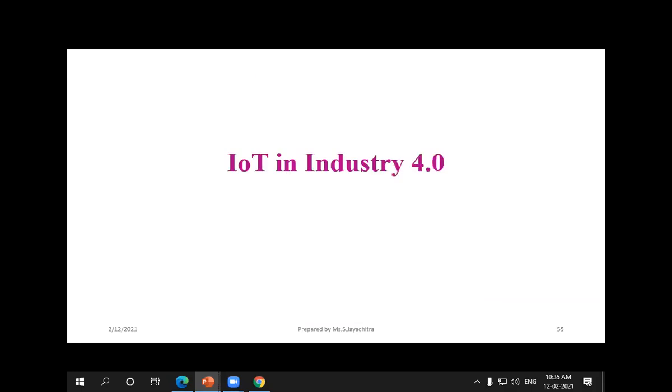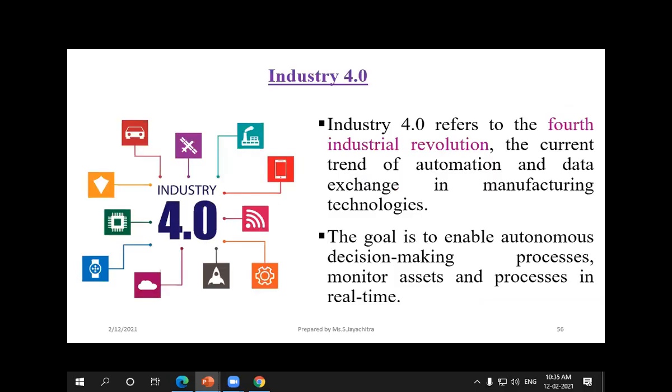So this is IoT in Industry 4.0. Industry 4.0 is also one of the key research areas. Industry 4.0 is nothing but the fourth industrial revolution. How it occurs, what technologies have developed, and why Industry 4.0 has arisen: it is because humans are being replaced by machines. That's why Industry 4.0 has arisen.